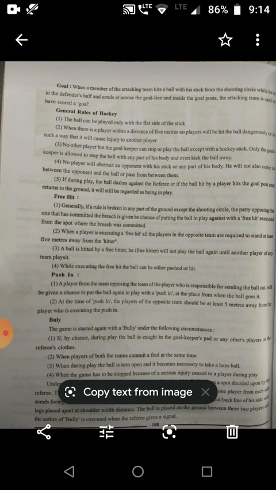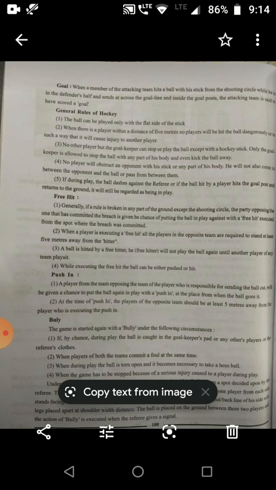If during play the ball hits the referee, or if the ball hit by a player hits the goal post and returns to the ground, it will still be regarded as being in play.